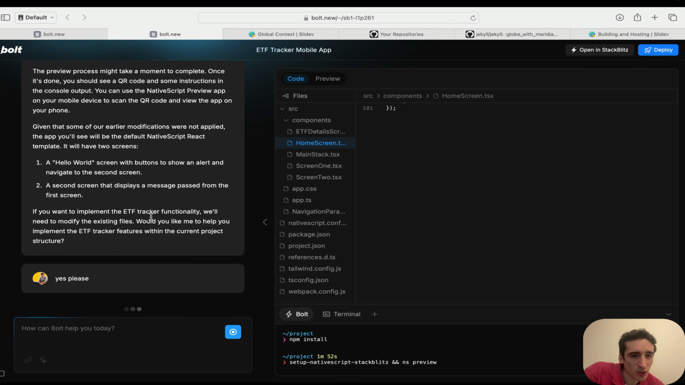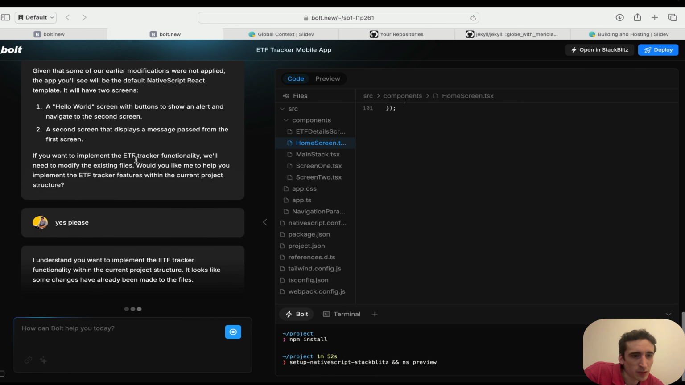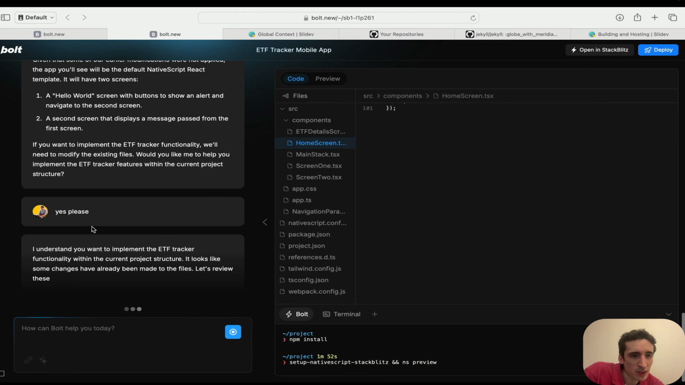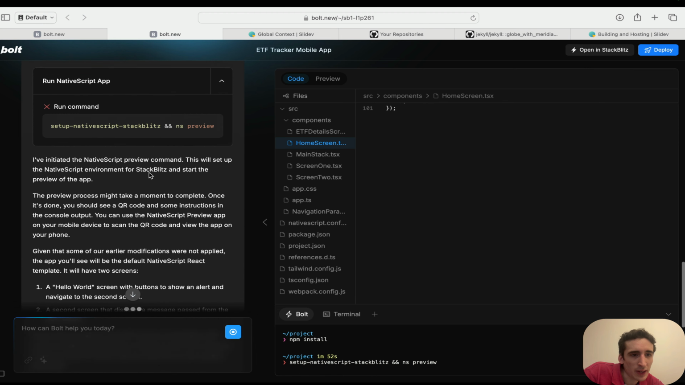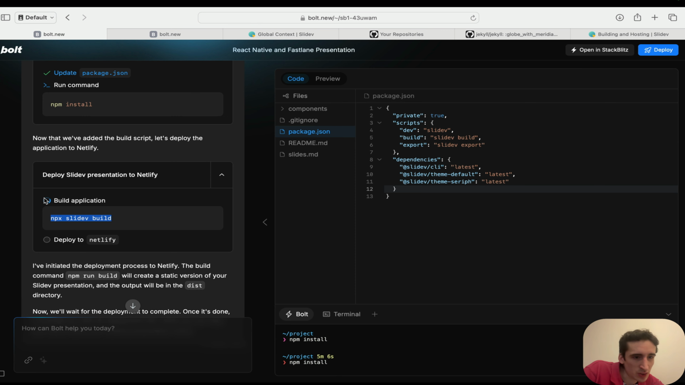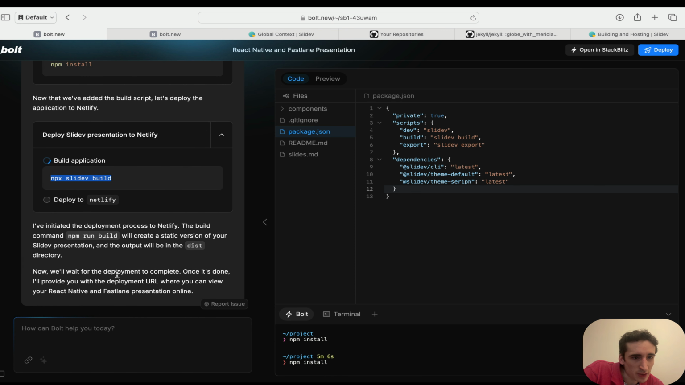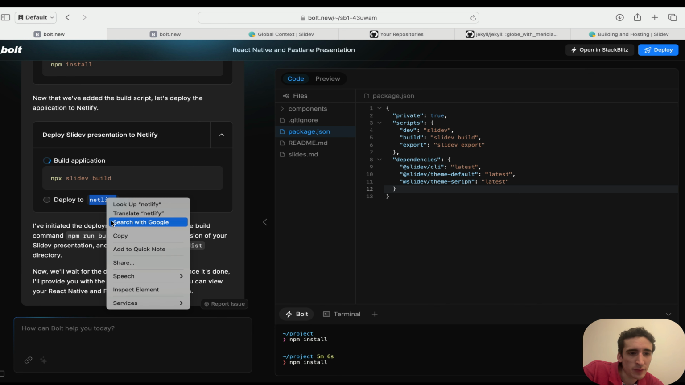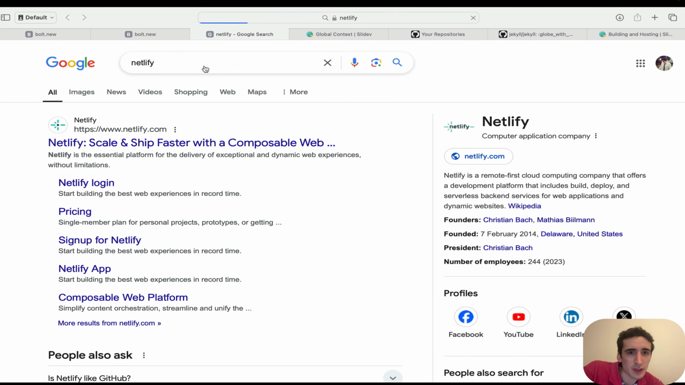If you want to implement the ETF tracker functionality, we need to modify the existing files. We are nearly there. But again, for the presentation here, I think, nearly there. Maybe I need to log into Netlify because it's using Netlify actually. I wonder if it's part of Netlify.